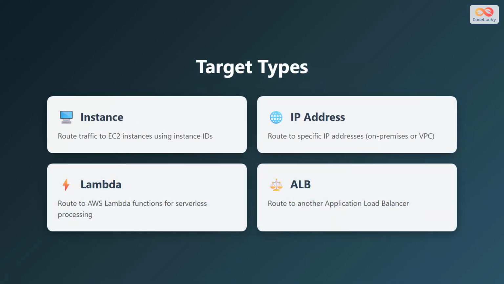AWS supports 4 different target types, giving you flexibility in how you architect your applications. The first type is instance, which allows you to route traffic directly to EC2 instances using their instance IDs. The second type is IP address, which enables routing to specific IP addresses, whether they're inside your VPC or even on premises in your data center. The third type is Lambda, which routes requests to AWS Lambda functions for serverless processing. And finally, you can use another application load balancer as a target, enabling advanced multi-tier architectures.